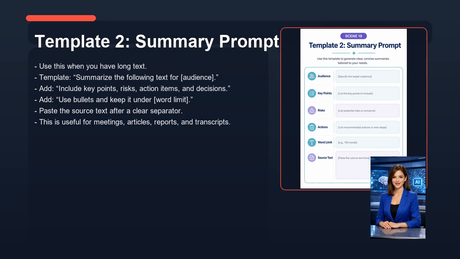Now let's look at template 2, summary prompt. Use this when you have long text. Template, summarize the following text for, audience. Add, include key points, risks, action items, and decisions. Add, use bullets and keep it under, word limit. Paste the source text after a clear separator. This is useful for meetings, articles, reports, and transcripts.